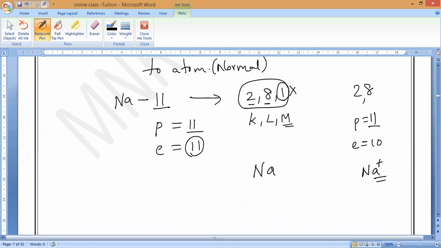Today only we have the noble gas electronic configuration.